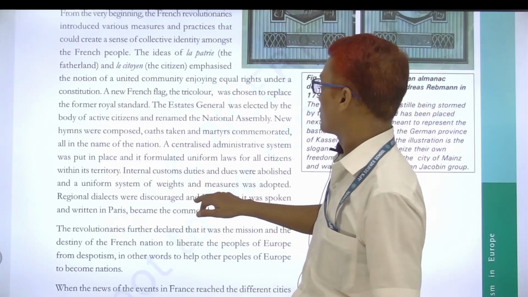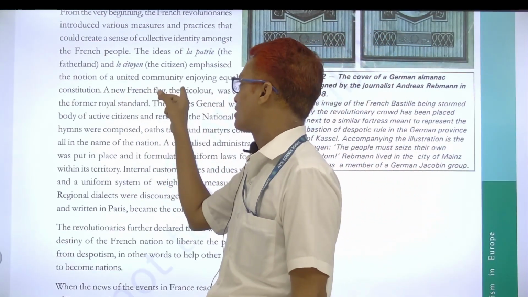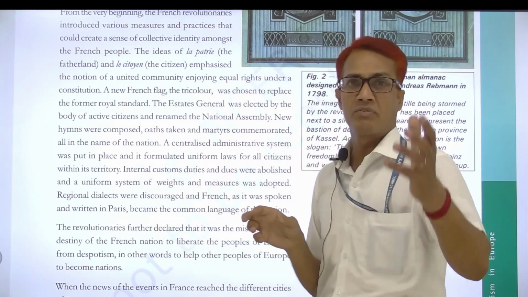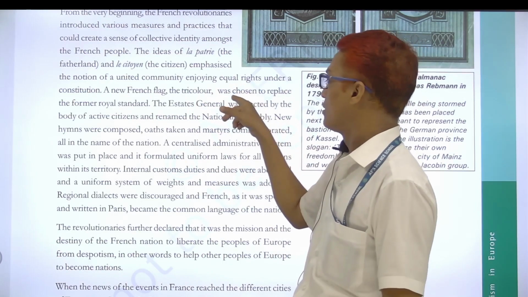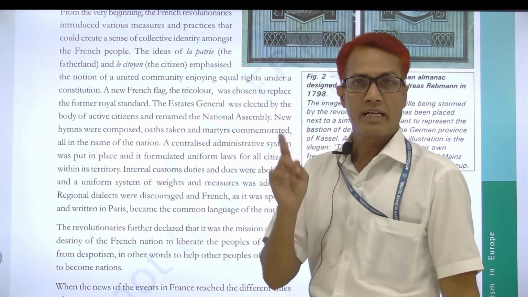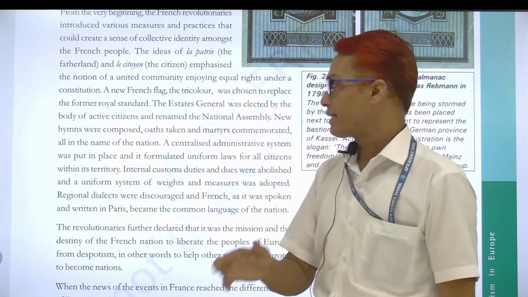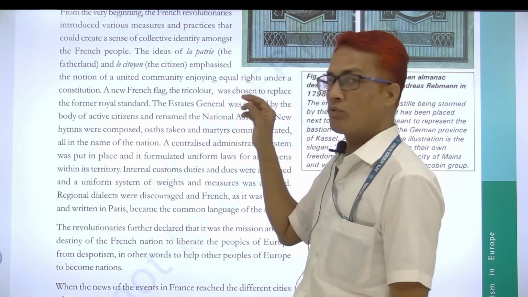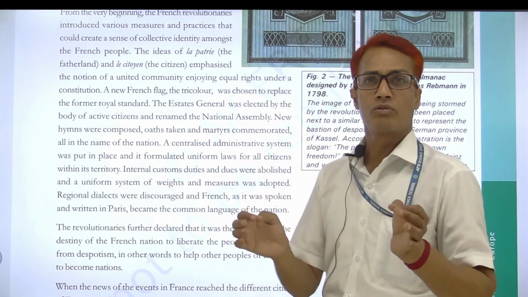Now they also focused on a new united community. They had the notion, vichar, about the united community, and they also demanded equal rights. The French revolutionaries demanded equal rights under a new constitution.